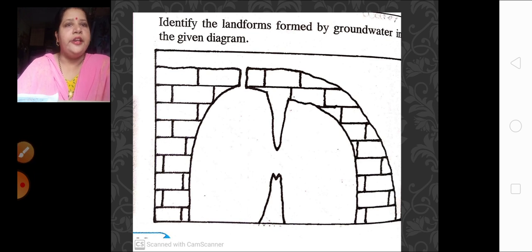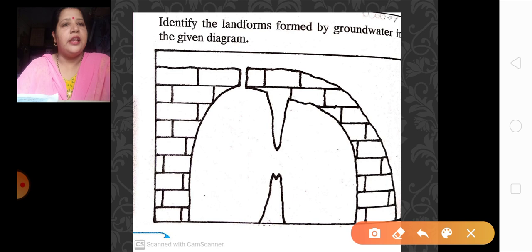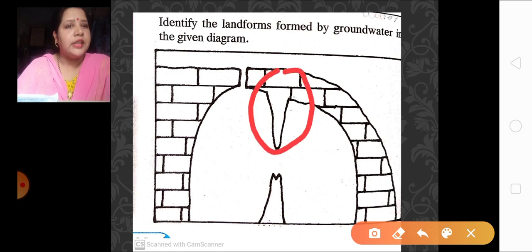Yes, identify the landform formed by groundwater in the given diagram. Can you see this? This diagram is showing the stalactites and stalagmites. The upper one over here is your stalactites, correct, and the down one over here is your stalagmites, right.